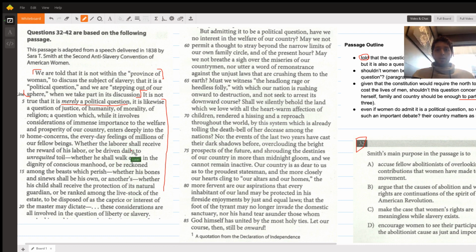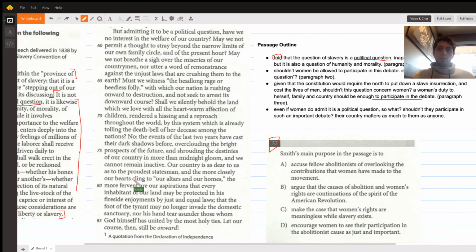She's just saying these are all the things that it is, on top of being the political question, all the way down to here. These considerations are all involved in questions of liberty and slavery. This long paragraph really just compresses into a couple things. She says other people say it's just a political question, don't get involved. And she says it's not just a political question, it's all of these things. So that means we should get involved. Simple as that.